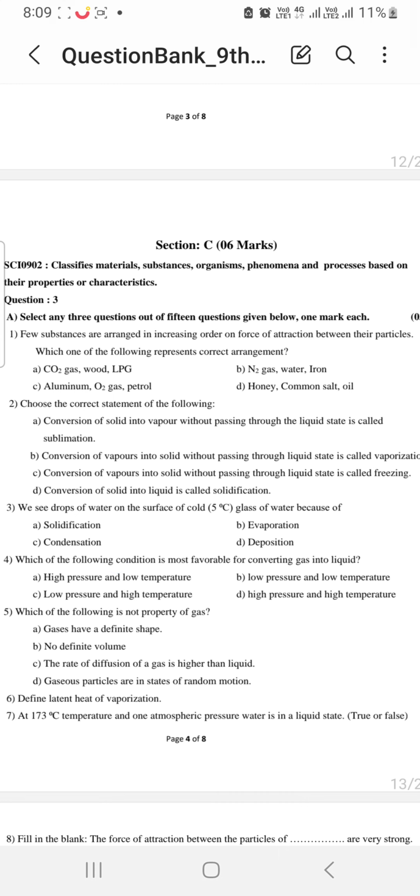So the answer will be B. We'll see N2 gas. So N2 is a gas. So particles in gas are continuously moving, or you can say that there is a space between the particles of gas. Then in water you will find less space. Then iron is a solid, the particles are compactly arranged. So B is the answer.